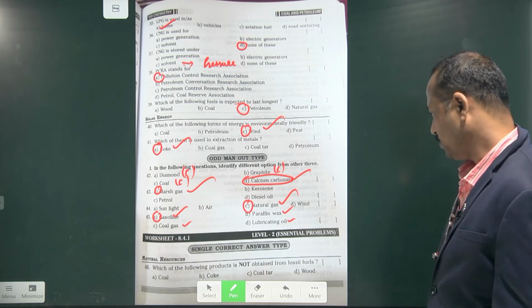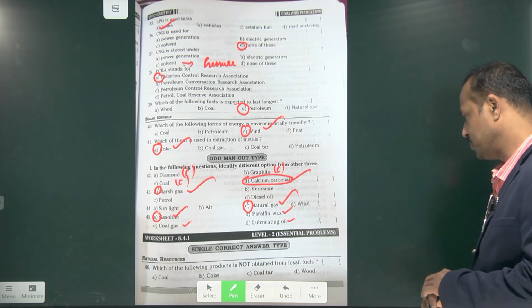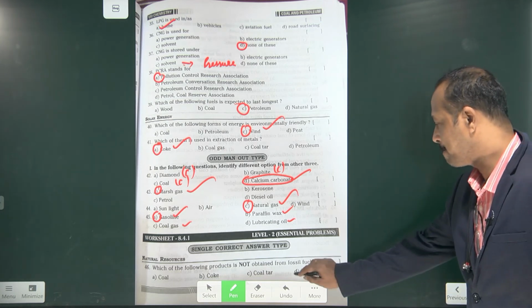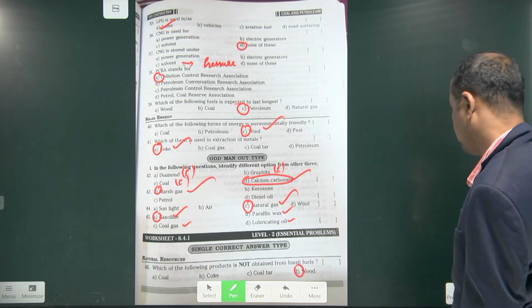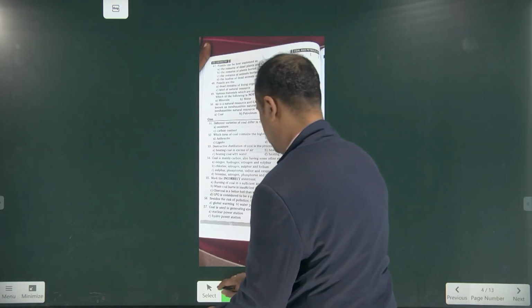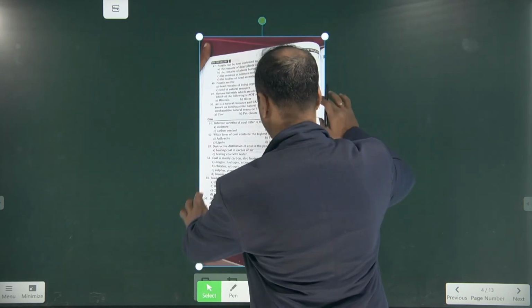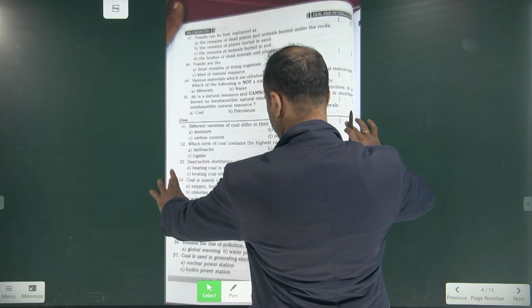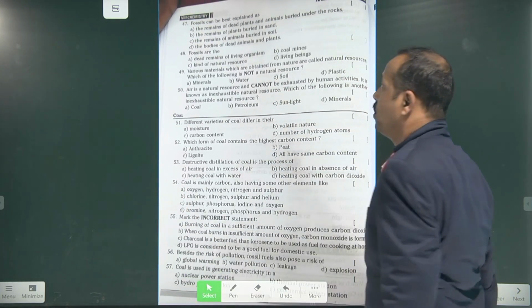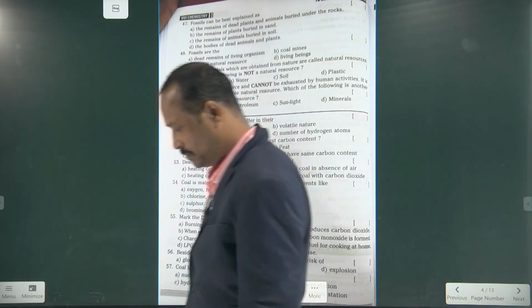Next, which of the following products is not obtained from fossil fuels? Wood. Very good. Fossils can be best explained as what?